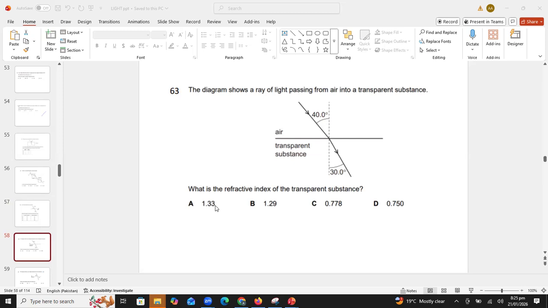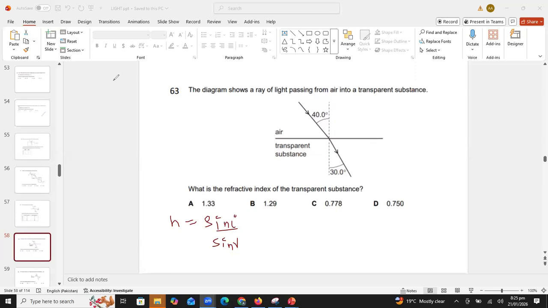So now students, use the formula of refractive index. n is equal to sine i over sine r. And tell me what answer you are getting. Okay, Ishal, what answer are you getting? Hurry up, tell me. Are you here in class, Ishal? Okay, well done, Abdul Rafi. All right, so B is the correct answer. We are getting 1.29.